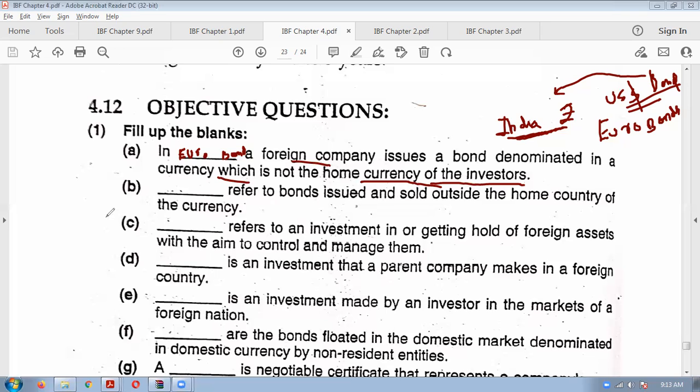Clear? Read this MCQ. Dash refers to an investment in or getting hold of foreign assets with the aim to control and manage them. Very simple. In internal exam also this was asked, no? Investment done for getting control and manage is called FDI, foreign direct investment. Next, dash is an investment that a parent company makes in a foreign country. This will again be foreign direct investment.